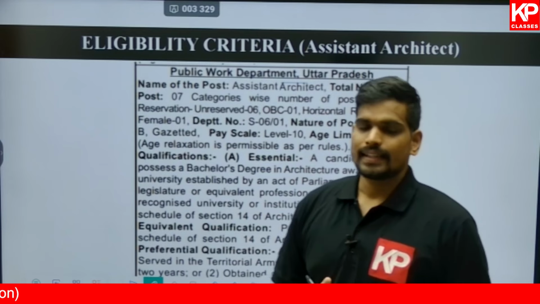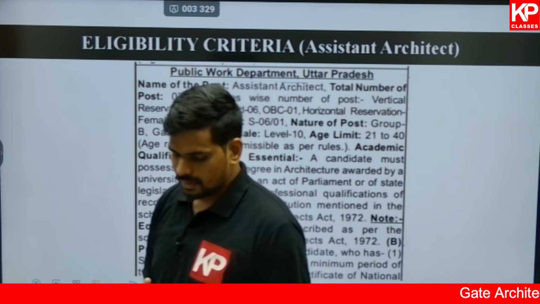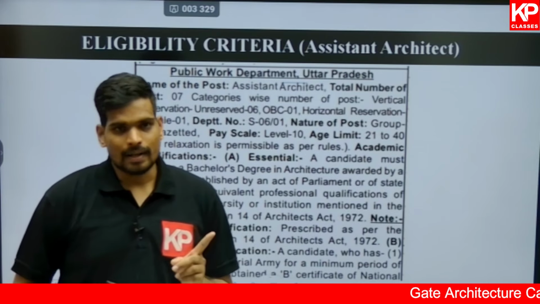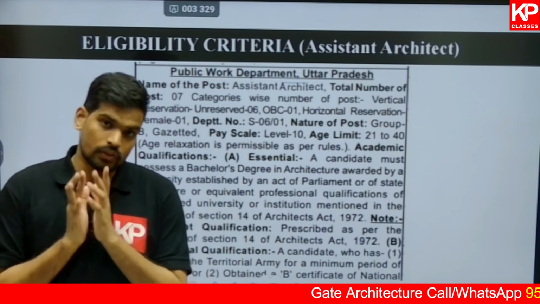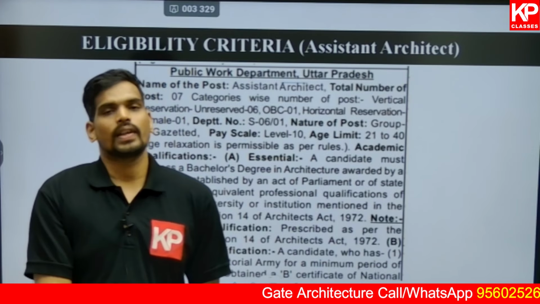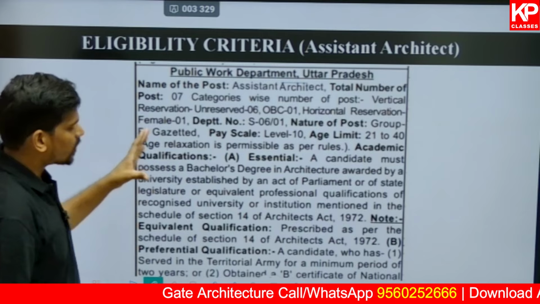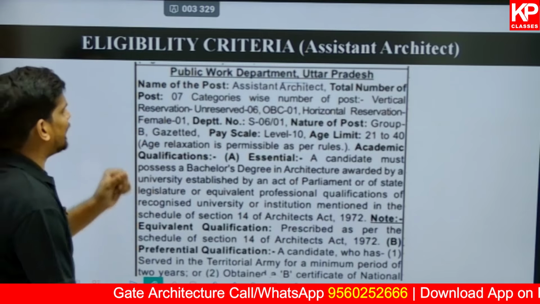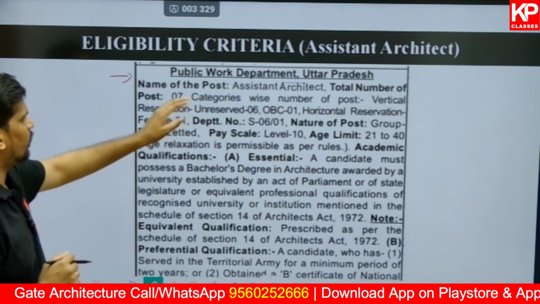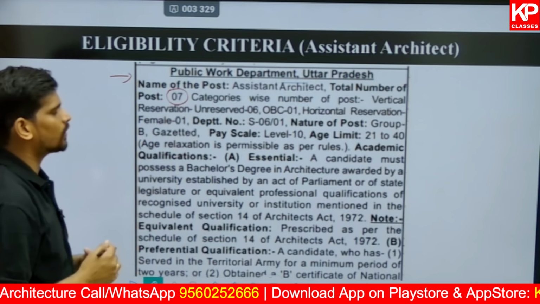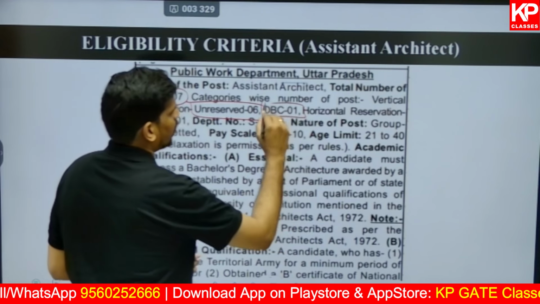Moving on to the next vacancy, a brief on the reopened vacancy for assistant architect. Now, if you are eligible for this, if you have missed out applying last year, the link has been reopened and this will be a golden opportunity for those who missed last time. So do not waste this opportunity and apply for the post of assistant architect also, which is not a new advertisement. It is a re-released or reopened link. This will be in the Public Works Department of Uttar Pradesh, wherein you have a total of 7 vacancies, of which 6 are unreserved and one is reserved for OBC.